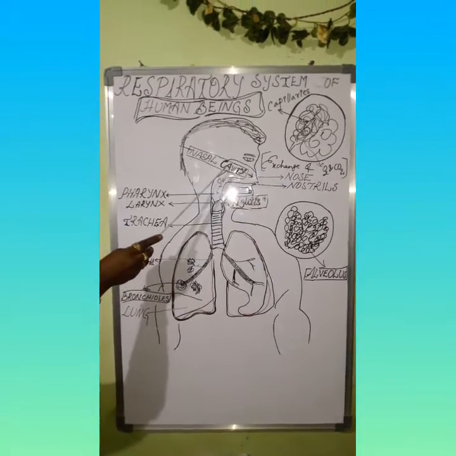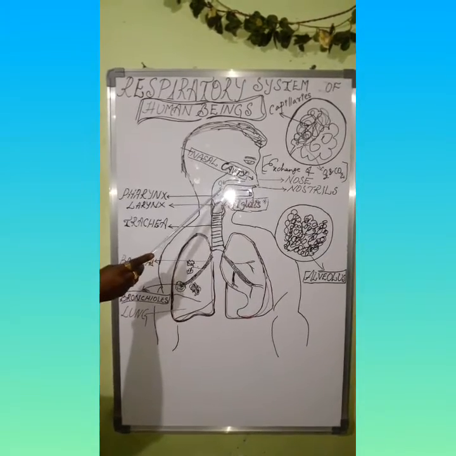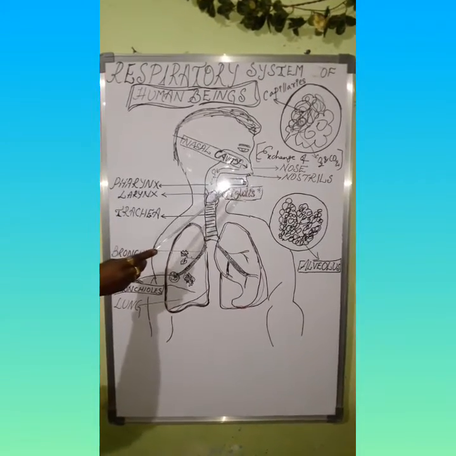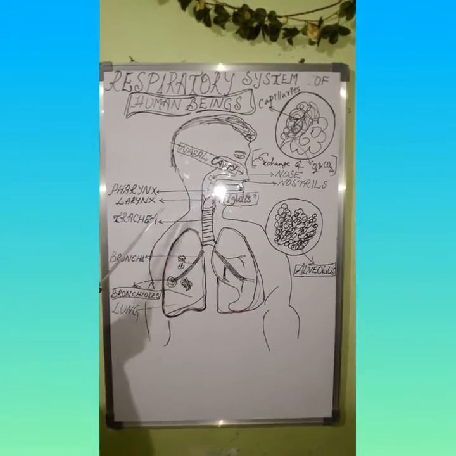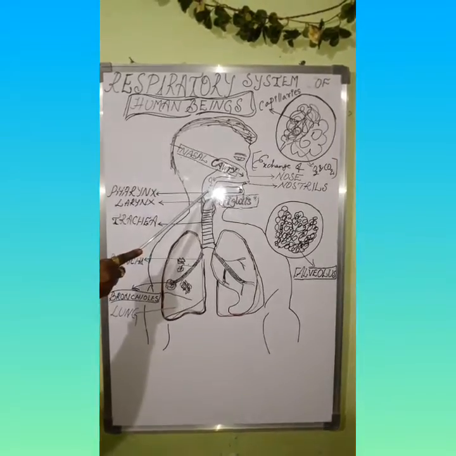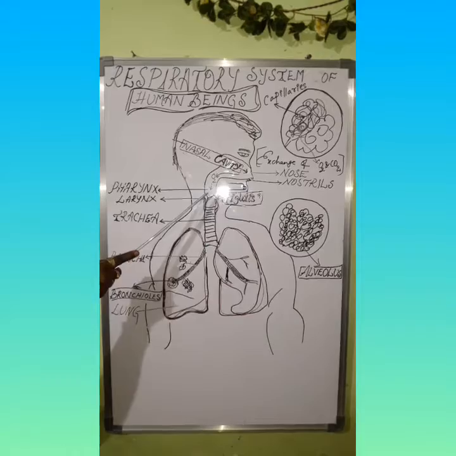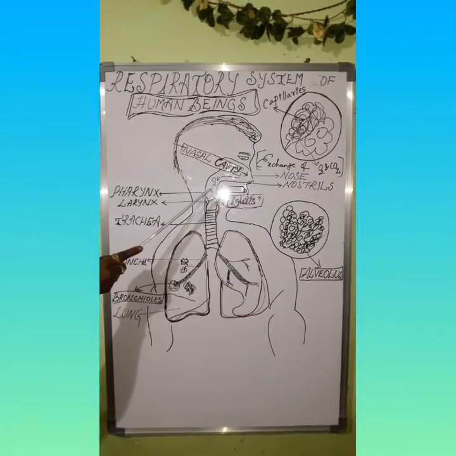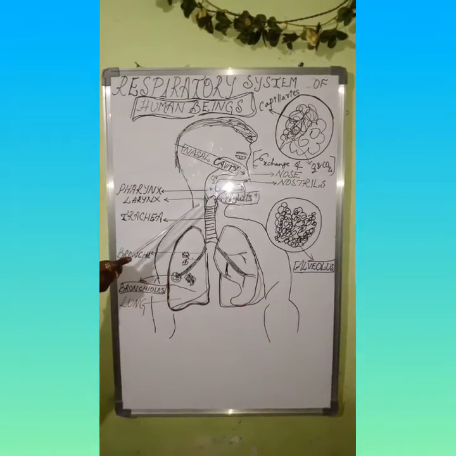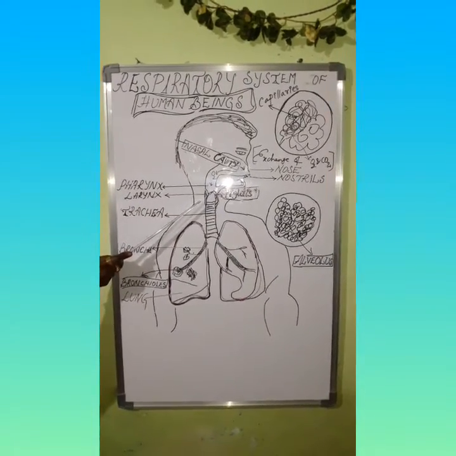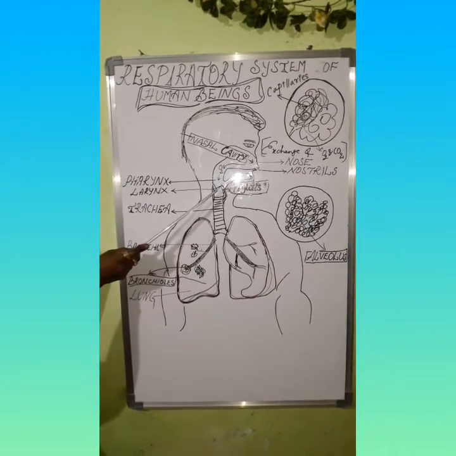In the nasal cavity, air is filtered by the tiny hairs present in the nostrils and its temperature is also brought close to the body temperature. There is a junction between the respiratory and digestive system. This junction is called the pharynx. Hence, we can say that pharynx is a junction of the respiratory and digestive system.